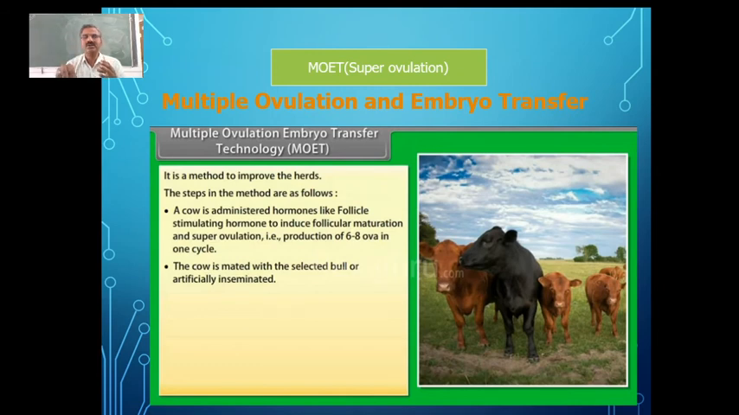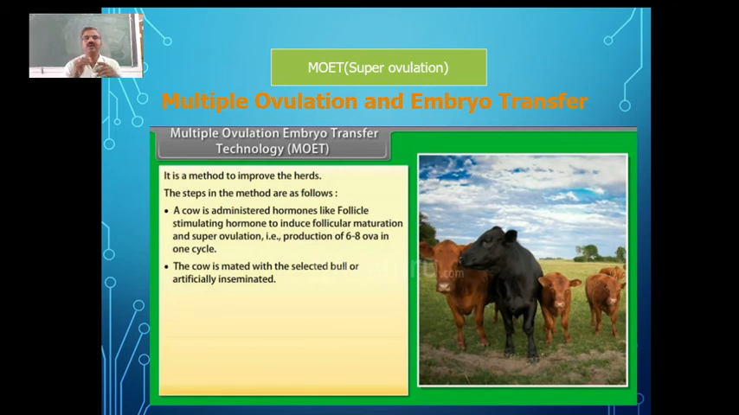If we are using the same female, same cow, then once in maybe 2 years you are going to get one young one from that. Maybe sometimes it may be once in 3 years, sometimes once in 4 years. So that's why the number of individuals we are going to get from the best female, best female in the sense the one with the best characters, is going to be very limited.